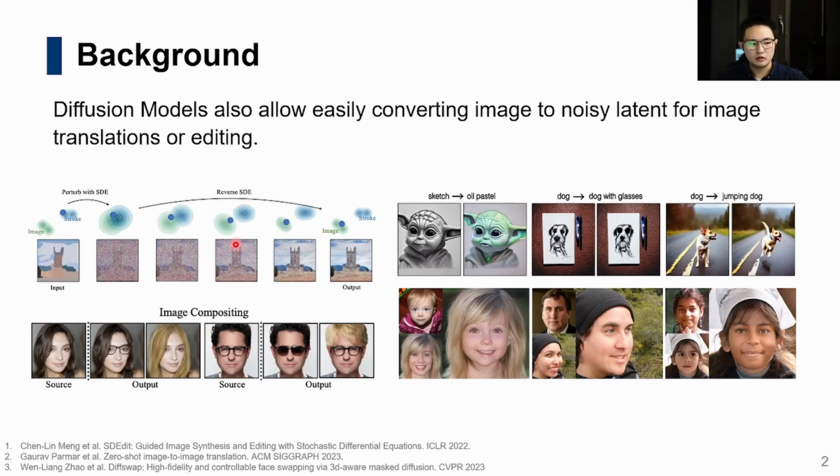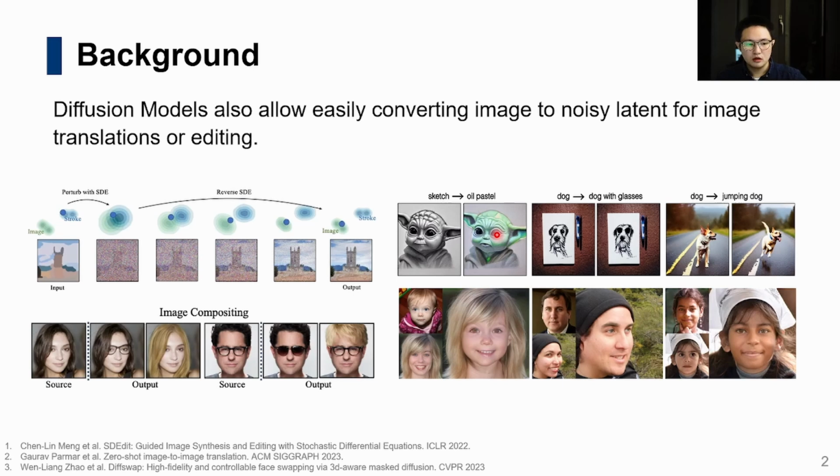Chen et al. proposed SD-Edit, a general editing framework that enables various downstream editing tasks and becomes a fundamental method in diffusion-based image editing. This method allows for diverse editing capabilities such as image compositing, image translations, and even face swappings. While these advancements have revolutionized creative workflows, they also introduce significant risks.